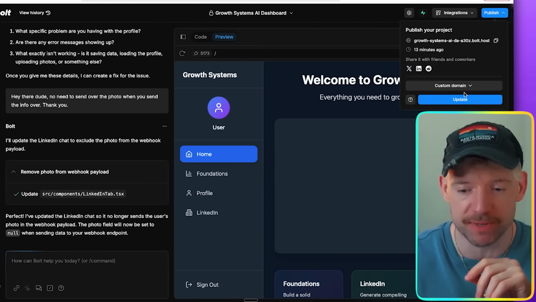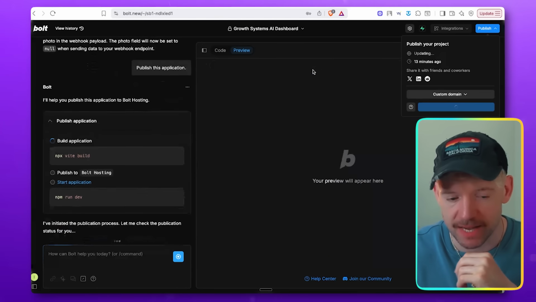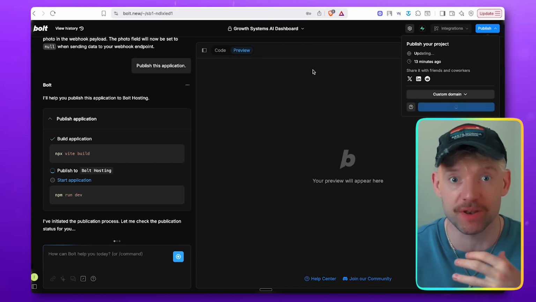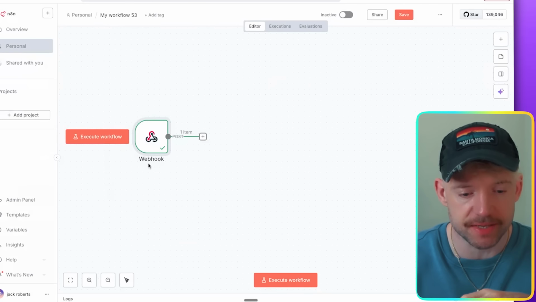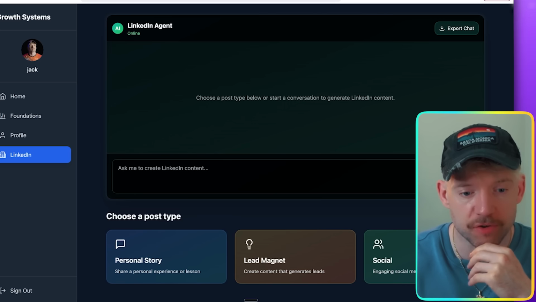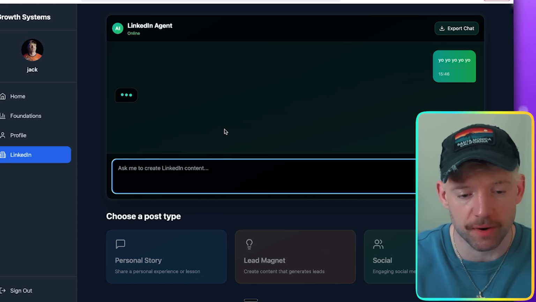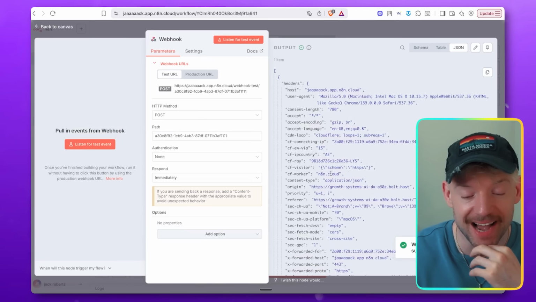So now if I come here and I just publish this, update it, give that a hot moment, give that a beautiful second to figure out, and that worked for us fantastically. And then we can refresh our second window and do this, which is cool. Cool, so now we've done that, I'm gonna come over here and refresh it, and we are going to execute workflow. We're gonna come back over then to Bolt, on his system here, and I'm gonna say yo, yo, yo, yo, yo, send that one off, and we get a response that it's worked. As you can see, everything's come through, and we've got all the data.